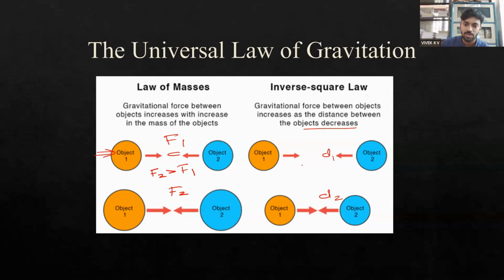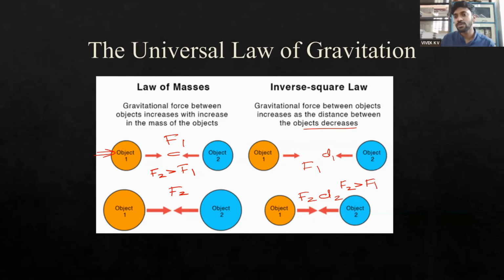So if in the first case F1 is the gravitational force, and in the second case F2 is the gravitational force, we can say that F2 is larger because the masses are closer to each other. When the distance of separation between the two objects decreases, the gravitational force increases.